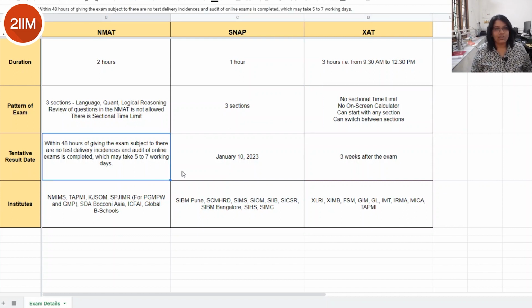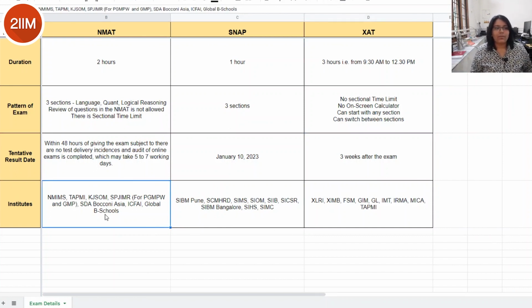Now the result date for each of these is again different. For NMAT, because it is by GMAC, you will be getting the score immediately, like within 48 hours of giving the exam. However, there are also some issues. If there are issues regarding test delivery or any incidents in that regard, it may take up to 5 to 7 working days, but you will be getting your NMAT result quite soon. Now, SNAP results will be declared on January 10th, 2023, and XAT results will be declared 3 weeks after the exam.